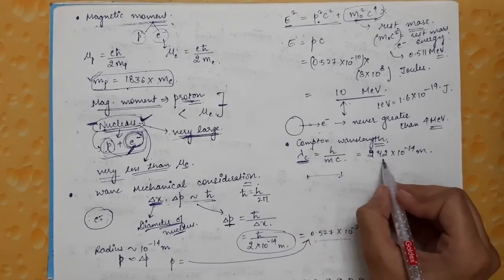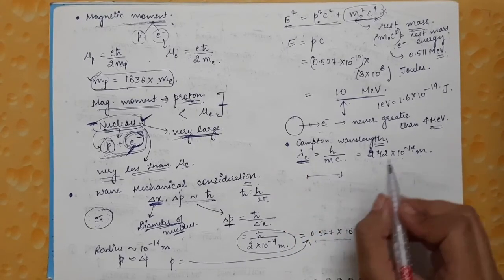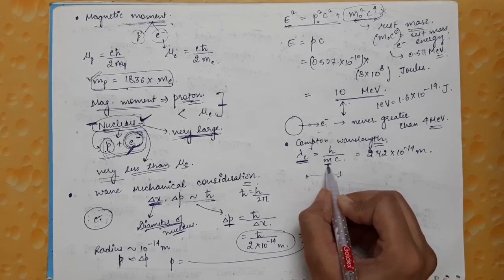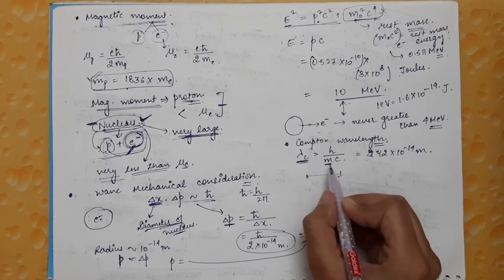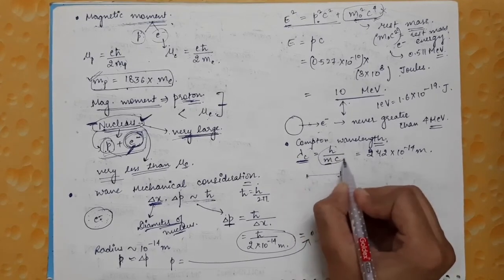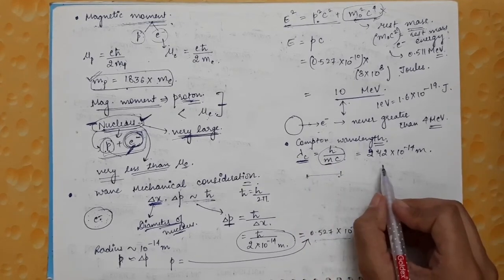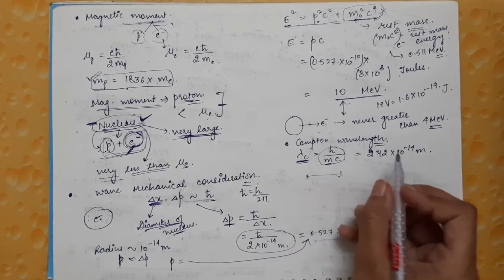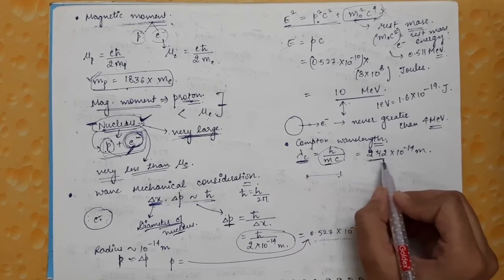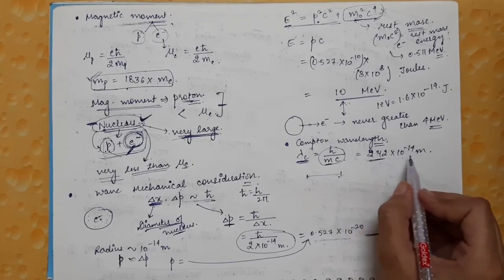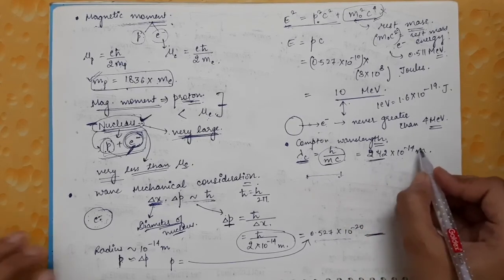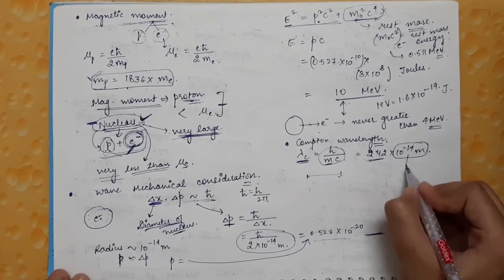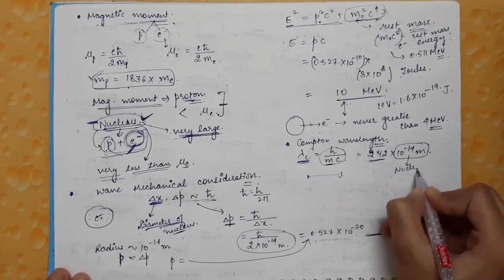You put in the mass of the electron, which is 9.1 into 10 raised to power minus 31 kg, and all the constant values, and it comes out to be 242 times the nuclear radius. Now you see 10 power minus 14 is the nuclear radius.